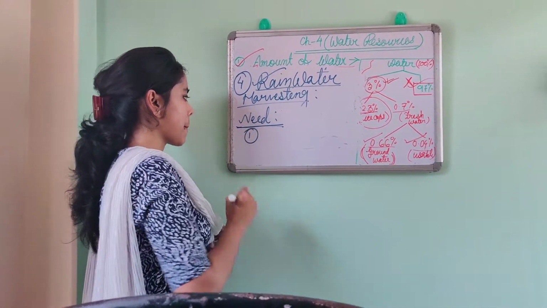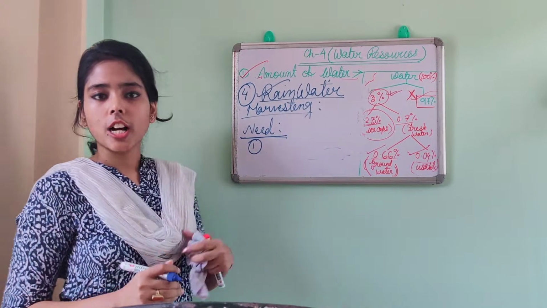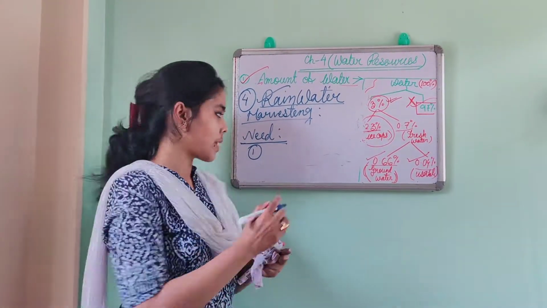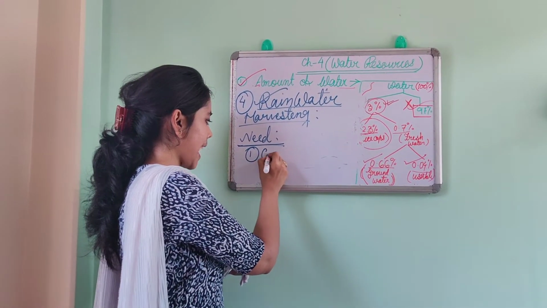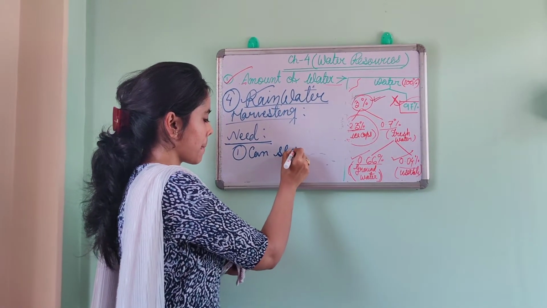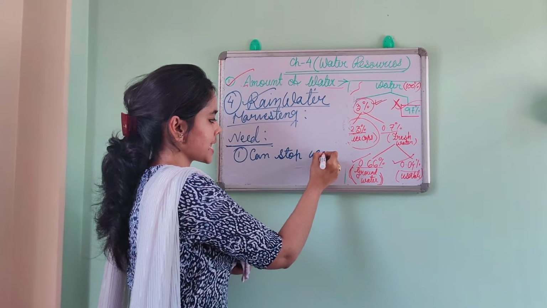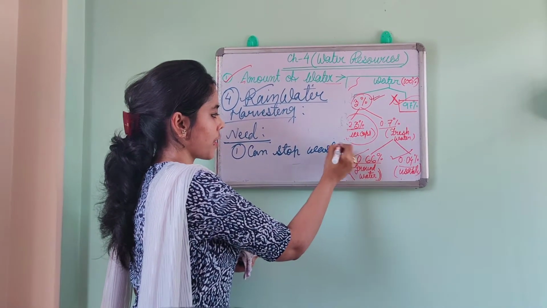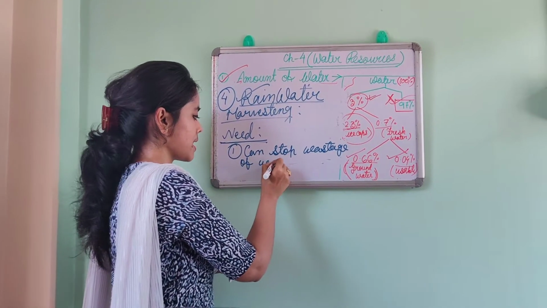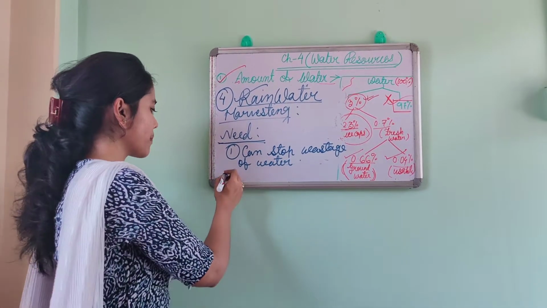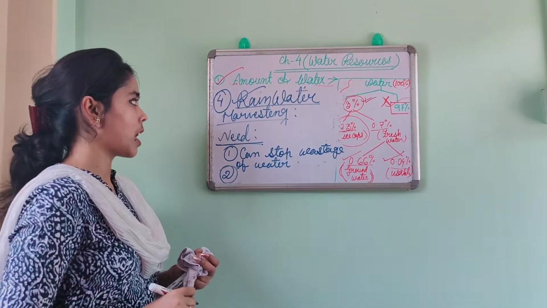First, this rainwater harvesting can stop the runoff. It can stop the runoff or can stop the wastage of water. You can write wastage of water. This is one important point. Then number 2.